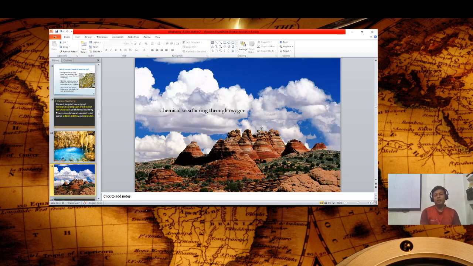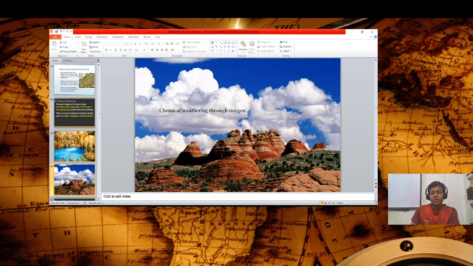As you know, many minerals in these rocks, like iron minerals, react, and magnesium minerals react, and form oxides of the minerals. So with iron, we know that rust forms on the surface of iron.